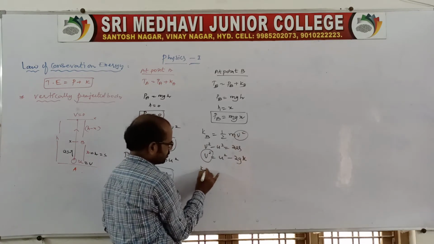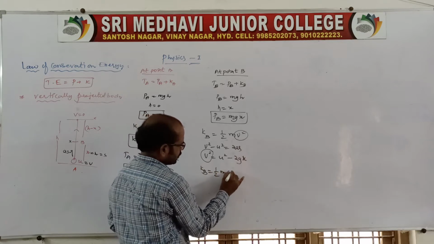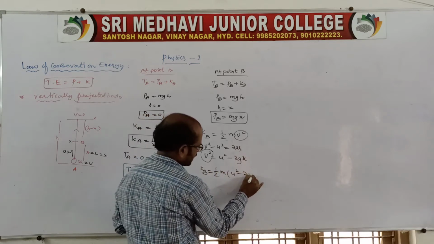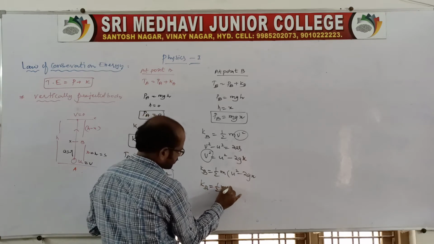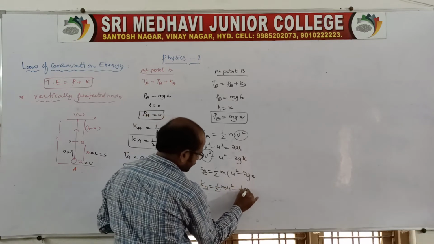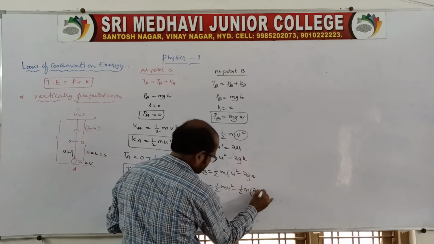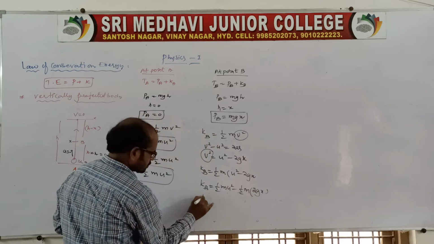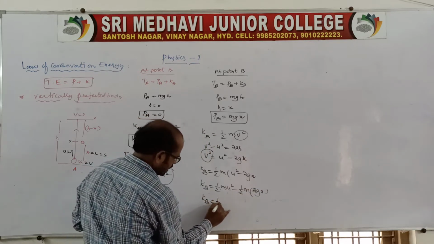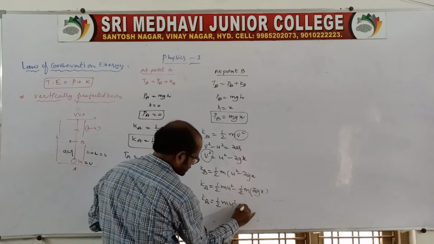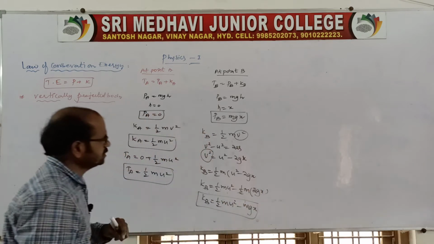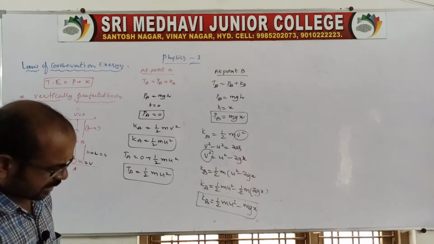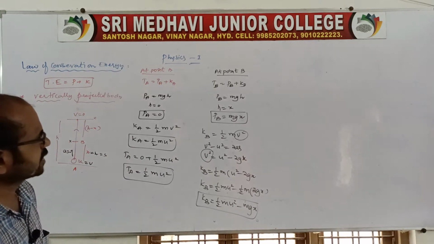Kinetic energy at point B is equal to half m u square minus 2gx, so it is half m u square minus 1 by 2 m into 2gx, the 2 cancels. So KB is equal to half m u square minus mgx. This is the kinetic energy at point B. Now we know the kinetic energy and potential energy at point B.